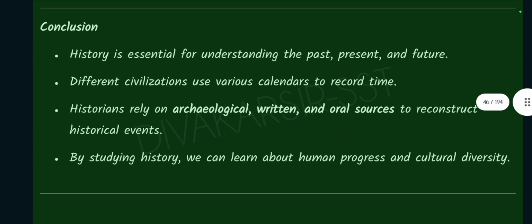Conclusion. History is essential for understanding the past, present, and future. Different civilizations use various calendars to record time. Historians rely on archaeological, written, and oral sources to reconstruct historical events. By studying history, we can learn about human progress and cultural diversity.